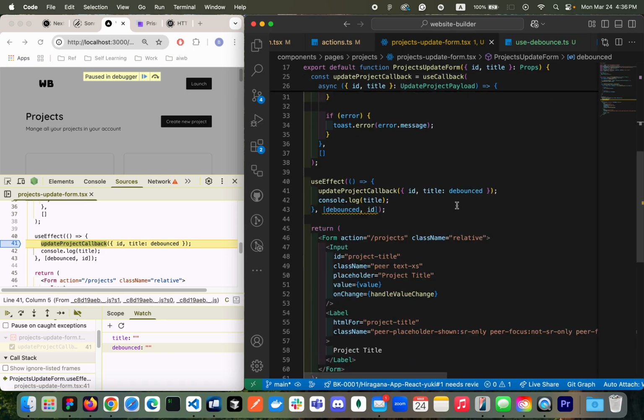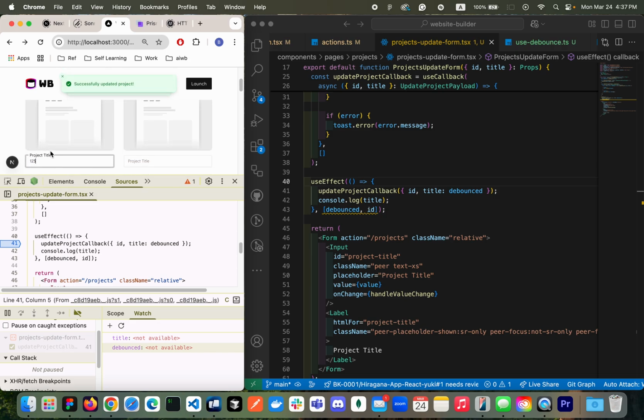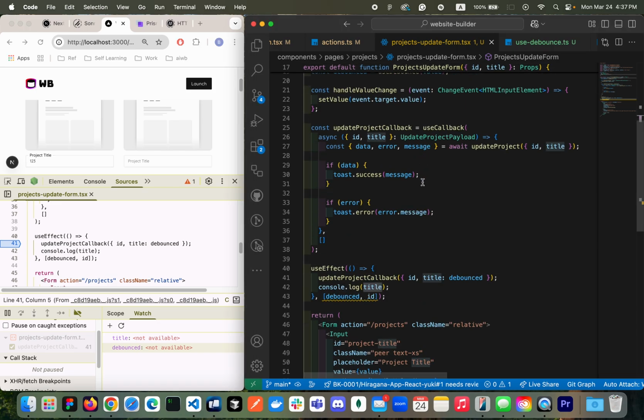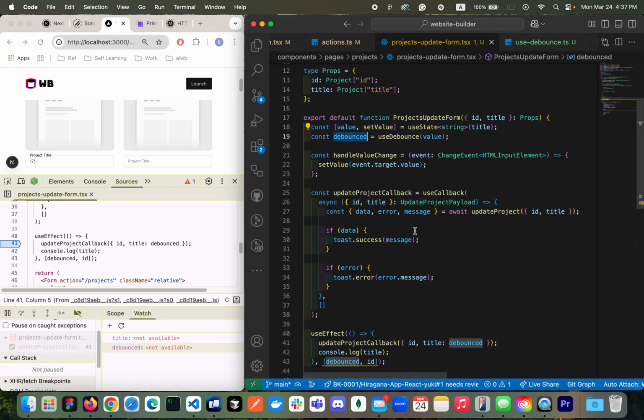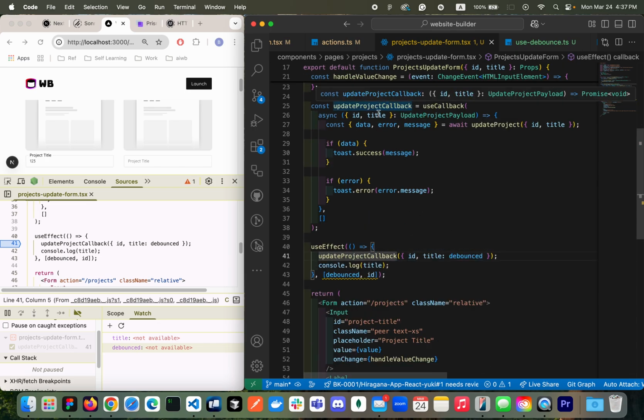And then another thing is we are going to send the request only when the project title is newly entered, so this title and the debounced value should be different, then we're going to send this request.